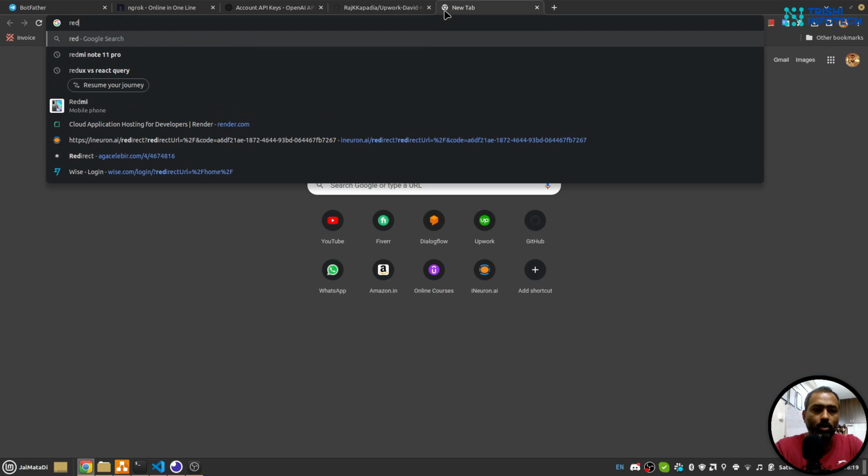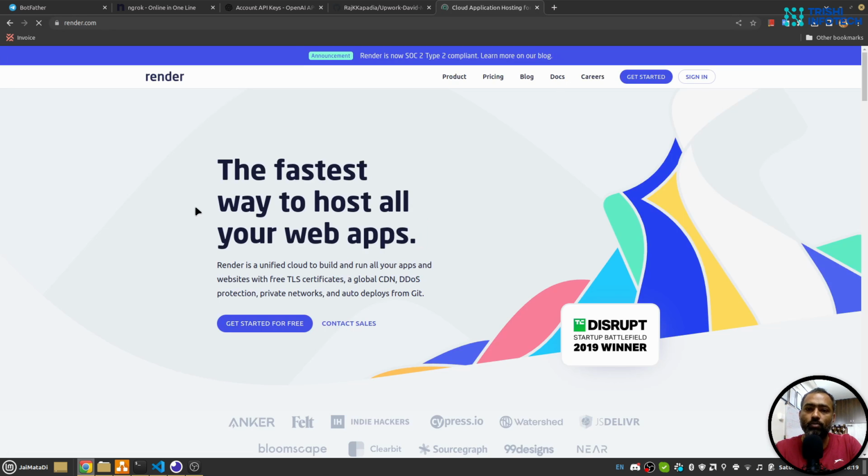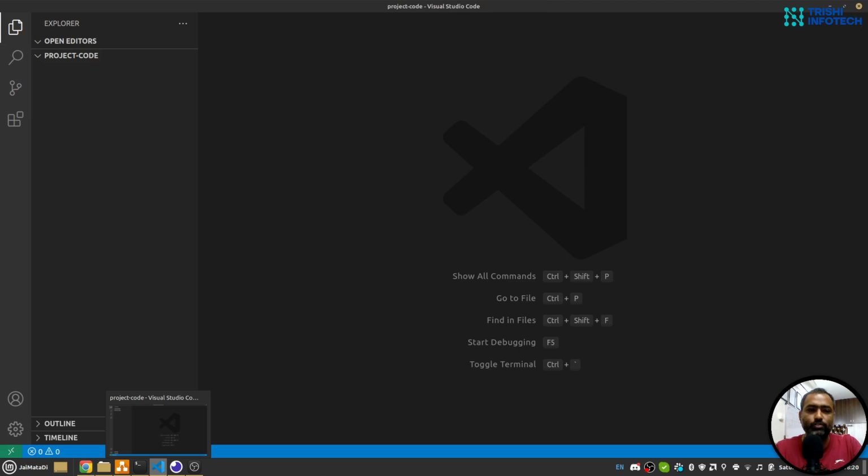Finally, you should have an account with render.com. Render.com is a platform where you can deploy your application through GitHub very easily and free of cost. So you can develop this chatbot we are going to build and show it to your potential customer. Finally, you should have Python installed on your system, and I prefer Visual Studio Code, but you can use any code editor of your choice.